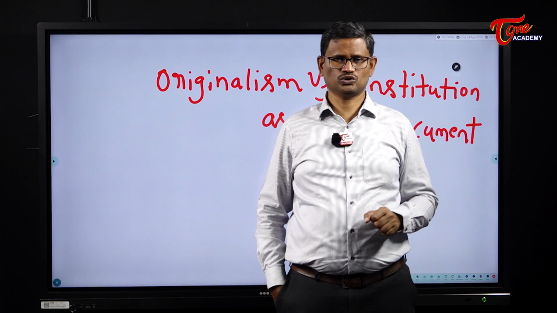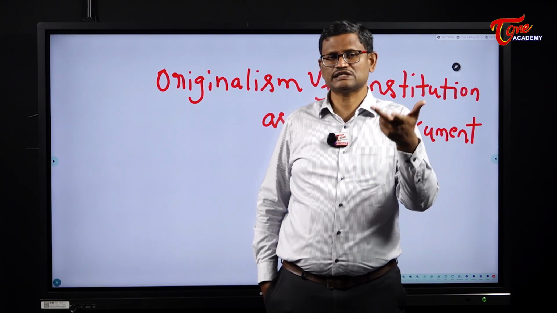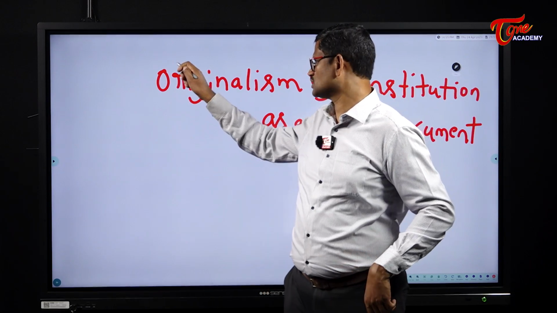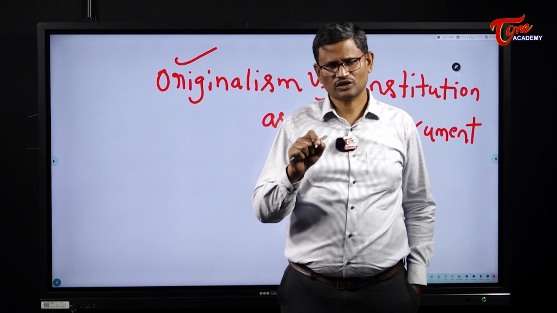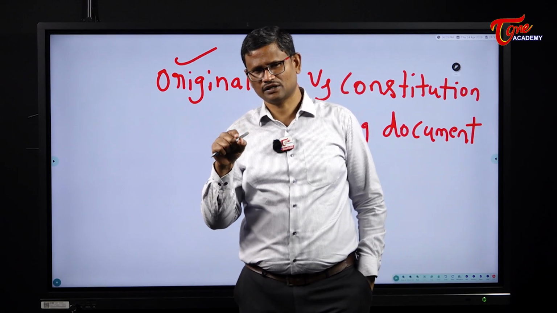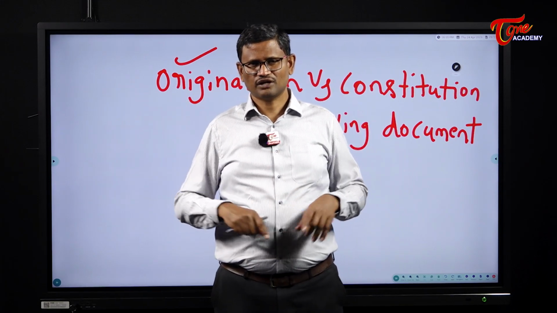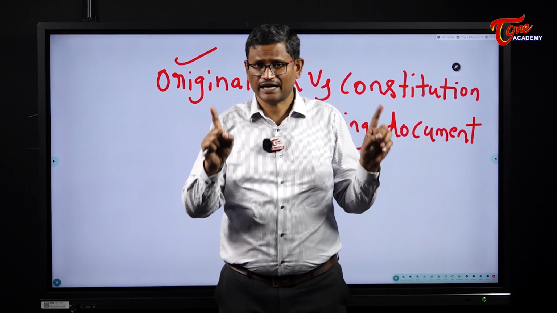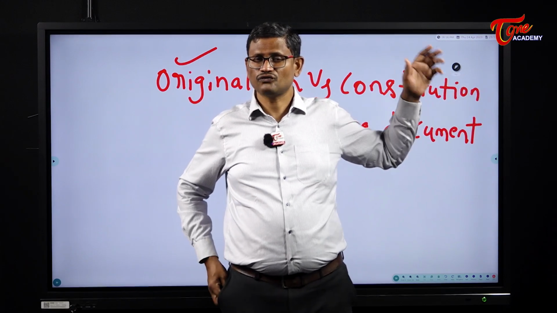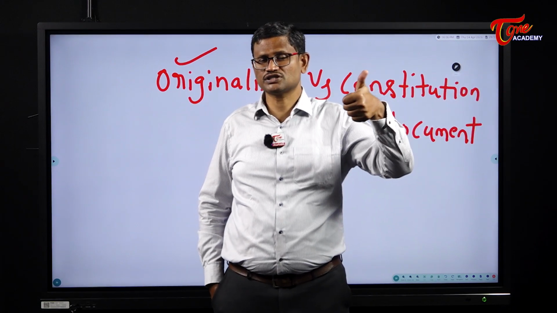Unlike the Indian Constitution, the American Constitution is not flexible to change to the changing circumstances. This concept is explained by using originalism. The concept of originalism says that if a constitution in any country is interpreted not in the light of the present circumstances, but in the light of the views of the framers of the Constitution, then that is called originalist interpretation.